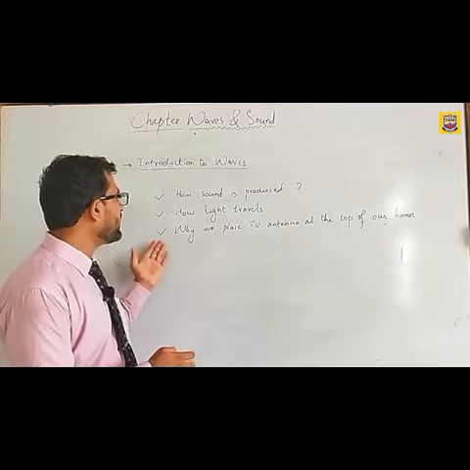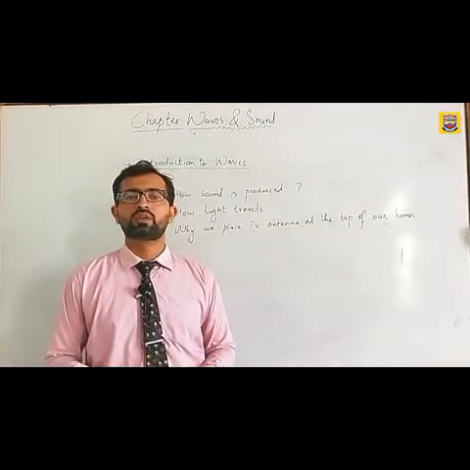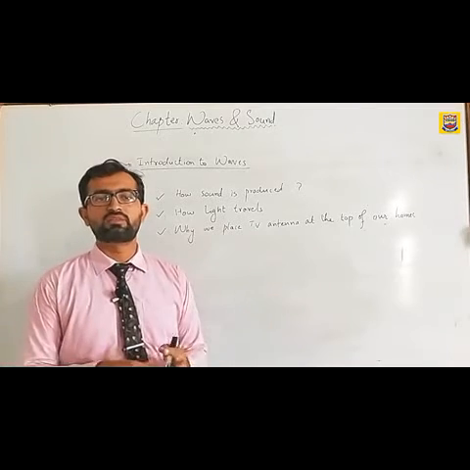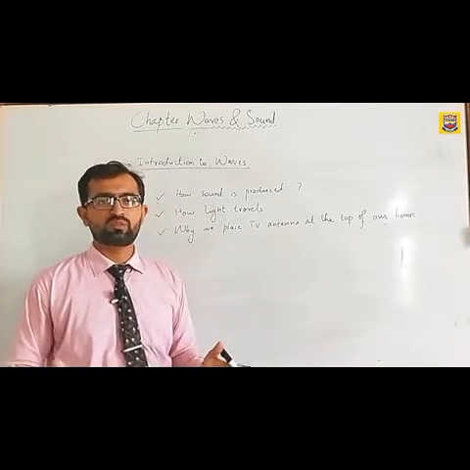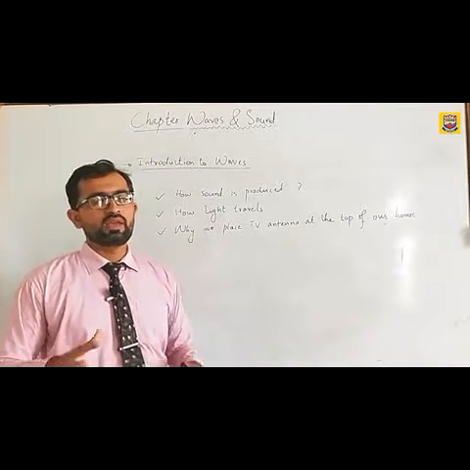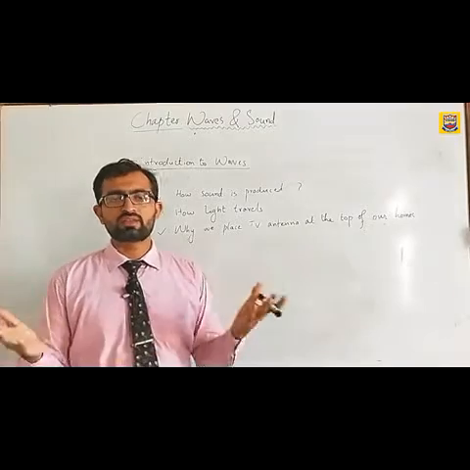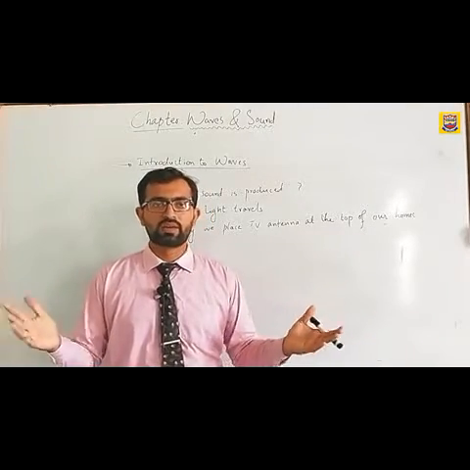Third: why do we place TV antennas at the top of our homes? The TV antennas catch the TV signals, which are basically radio waves. Radio waves carry the information of video and audio. So this is also a type of wave. We can see many types of waves all around us in our daily life.